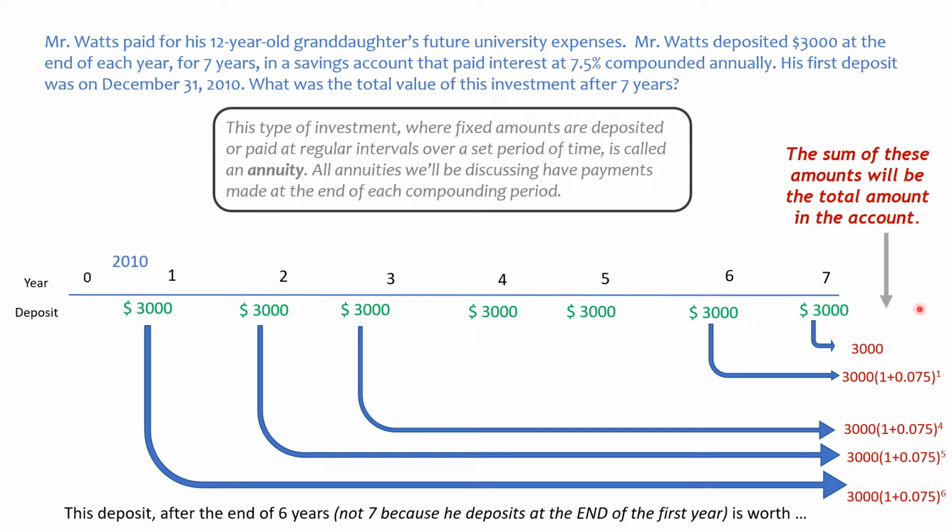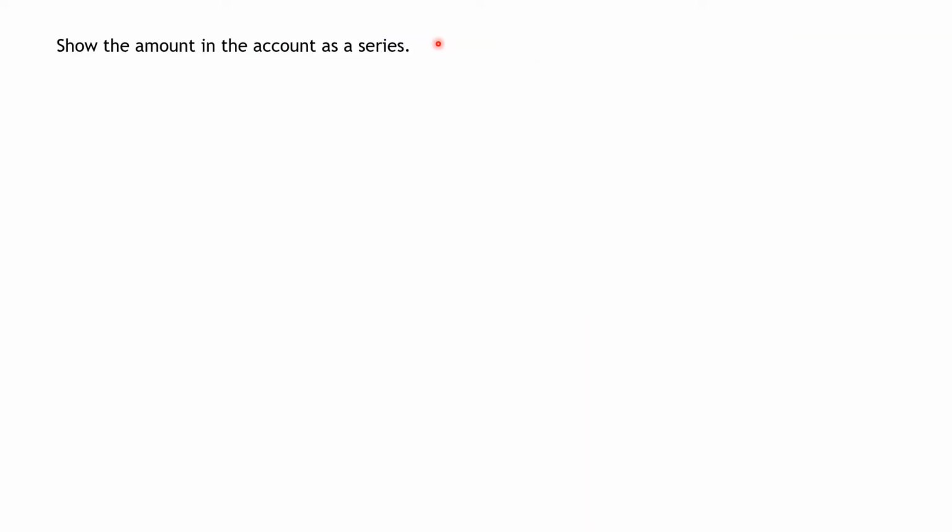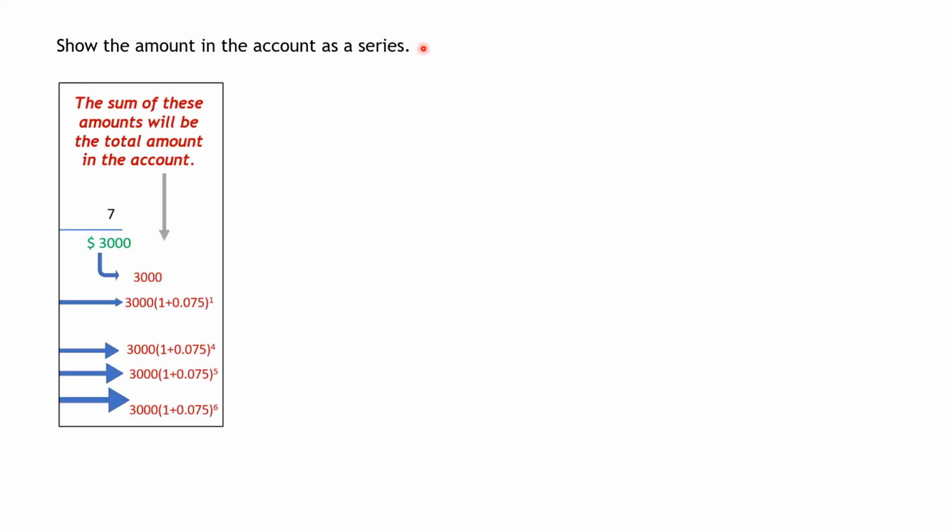Now all of these in red, if we add them all up, the sum of these amounts will be the total amount in the account after 7 years. We're going to list that as a series, going back to sequences and series units. So here's just a snapshot of that last part of the slide.